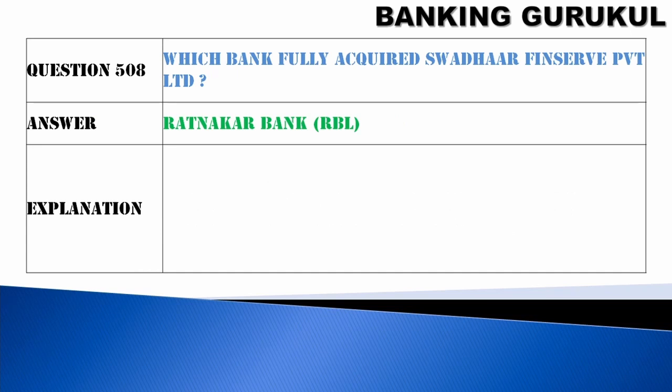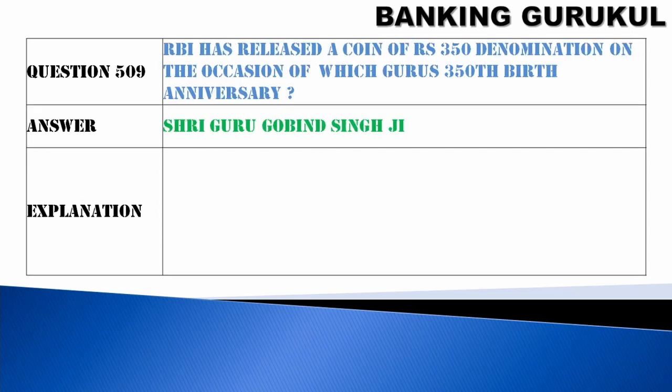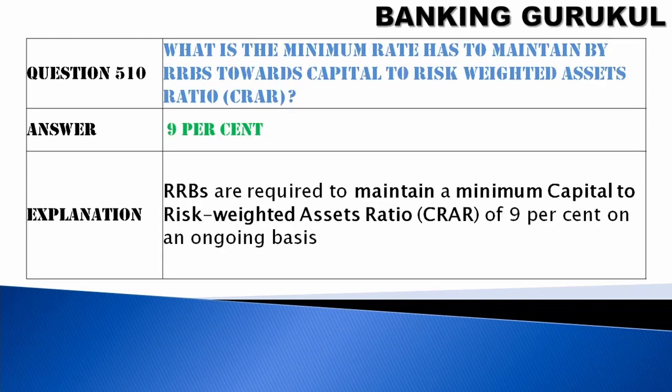Which bank fully acquired Swadhar Investment Private Limited? Ratnakar Bank Limited, it is RBL. RBI has released a coin of 350 denomination on the occasion of which Guru's 350th birth anniversary? Sri Guru Gobind Singh Ji. What is the minimum rate to be maintained by RRBs towards capital to risk weighted assets ratio? It is 9%.